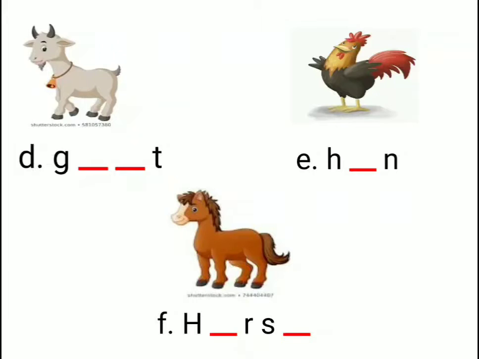E should come. H-E-N. Hen. And the final one is horse. The horse spelling is H-O-R-S-E. O and E is the answer. O should come in the first dash and E should come in the second dash. Horse. Okay, children?